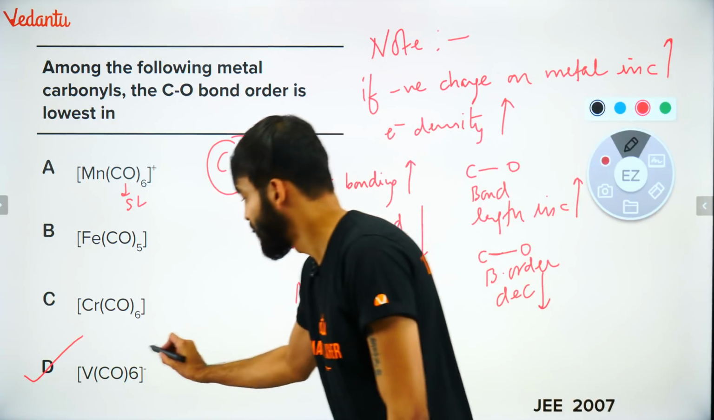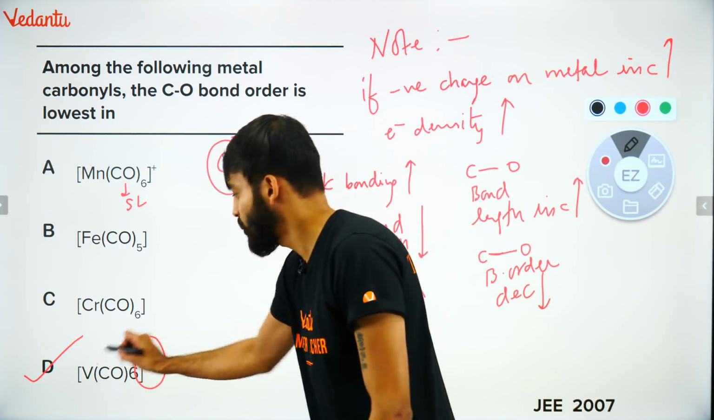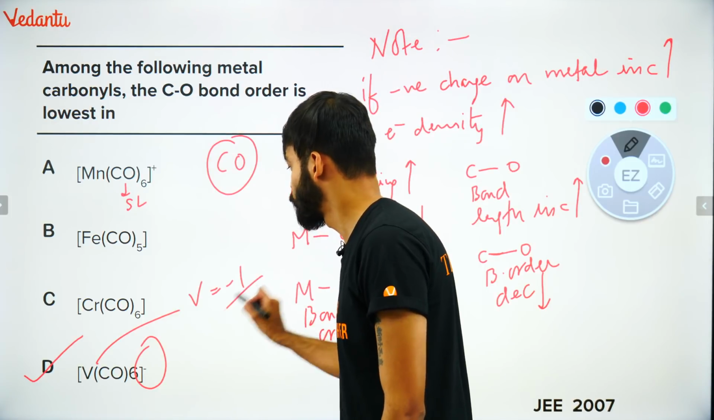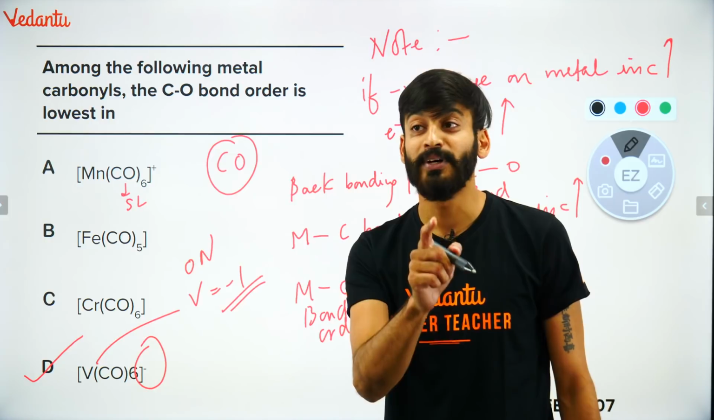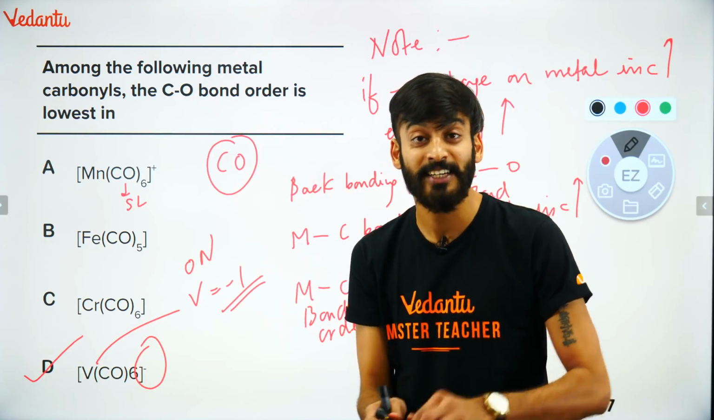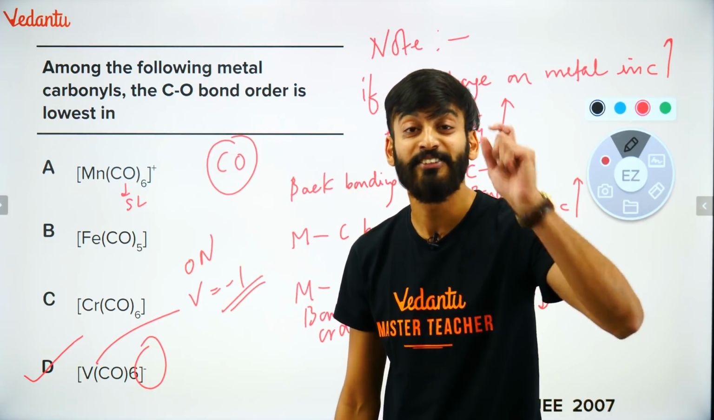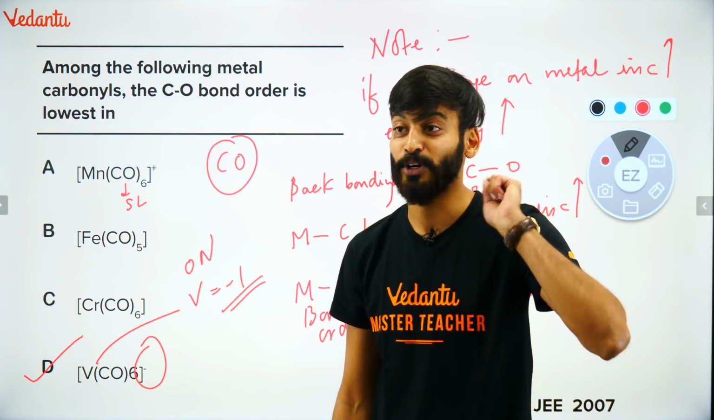D should be the answer. Very good, because here oxidation number of vanadium would be -1. This is oxidation number. So metals can also have oxidation number negative. So in complexes, metals also have negative oxidation number. This is a very, very important point.